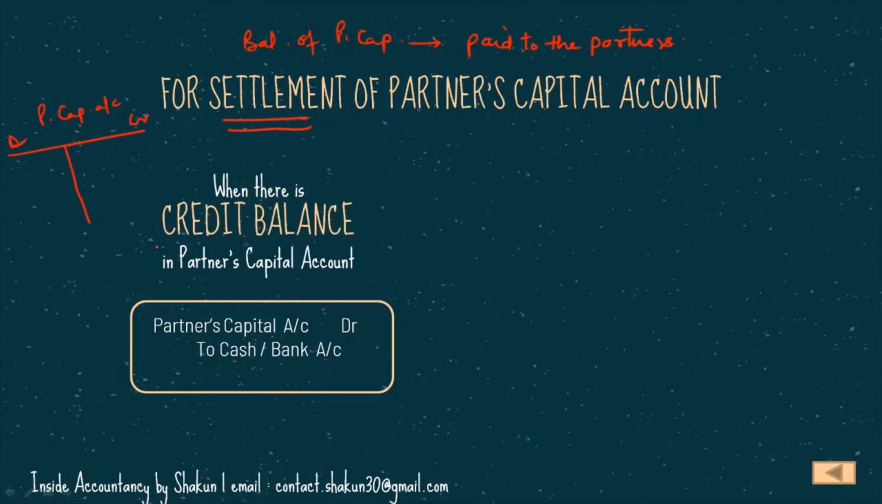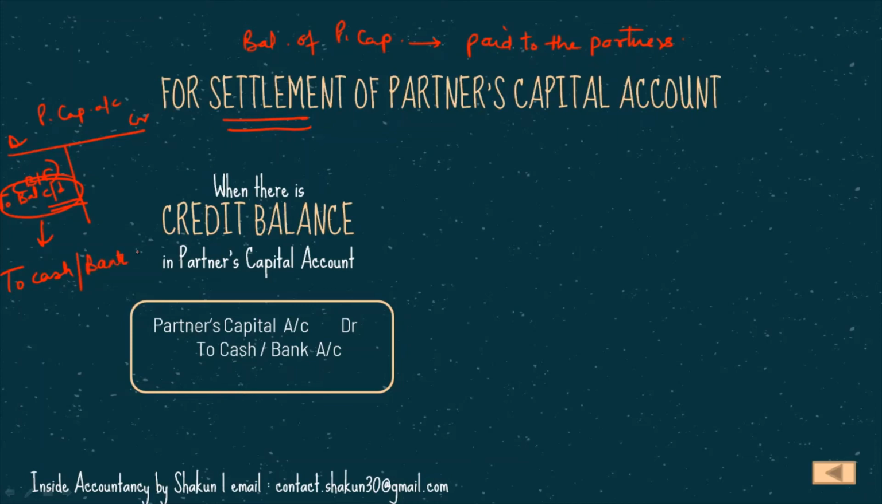Credit balance means the balance which comes here, if the balancing figure comes here to balance carried down. If the balancing figure comes on the debit side, we say it is a credit balance. In that case, the partner is paid the amount, so partner's capital account DR to cash or bank. Instead of writing to balance carried down, we shall write to cash or bank.